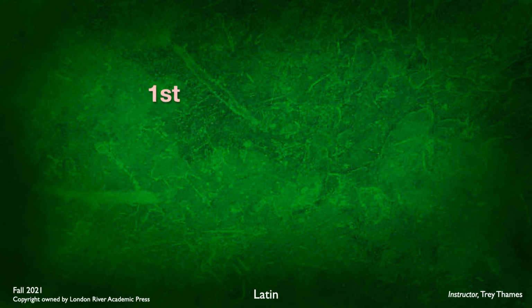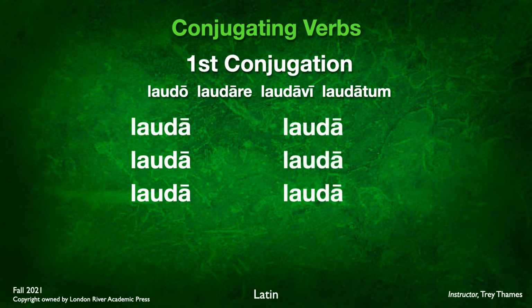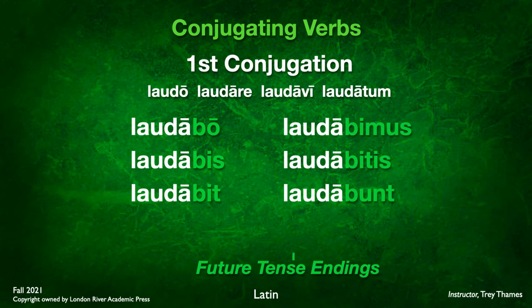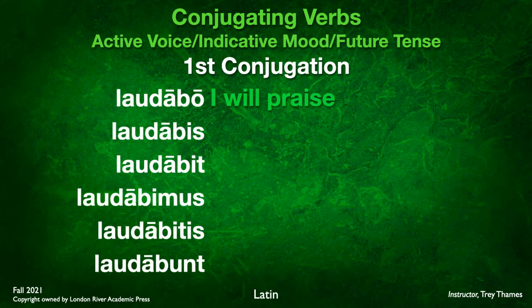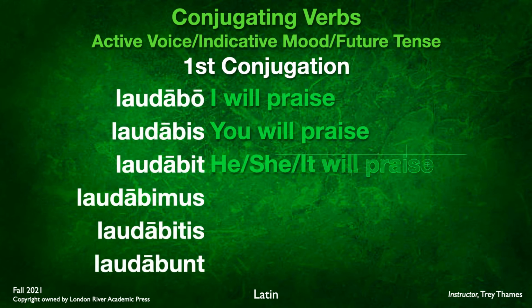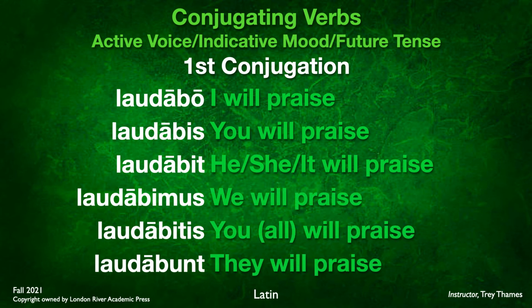And again, applying this to the exact same principles for conjugating in the first conjugation, we take that lauda stem and we end up with laudabo, laudabis, laudabit, laudabimus, laudabitis, laudabunt. And this, of course, translated in the future tense: I will praise, you will praise, he, she, it will praise, we will praise, you all will praise, and they will praise. And there are no real nuanced translations.